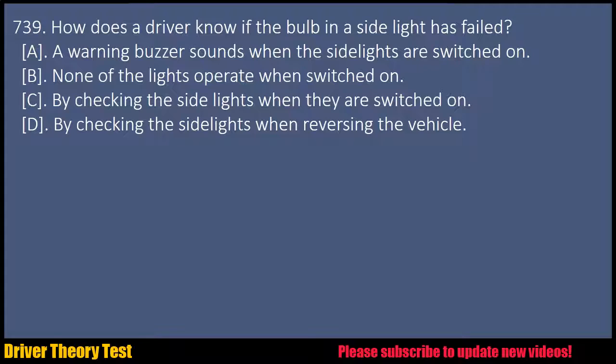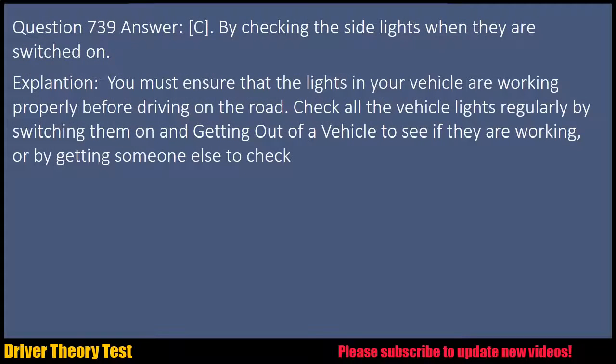B. None of the lights operate when switched on. C. By checking the side lights when they are switched on. D. By checking the side lights when reversing the vehicle. Question 739. Answer: C. By checking the side lights when they are switched on.